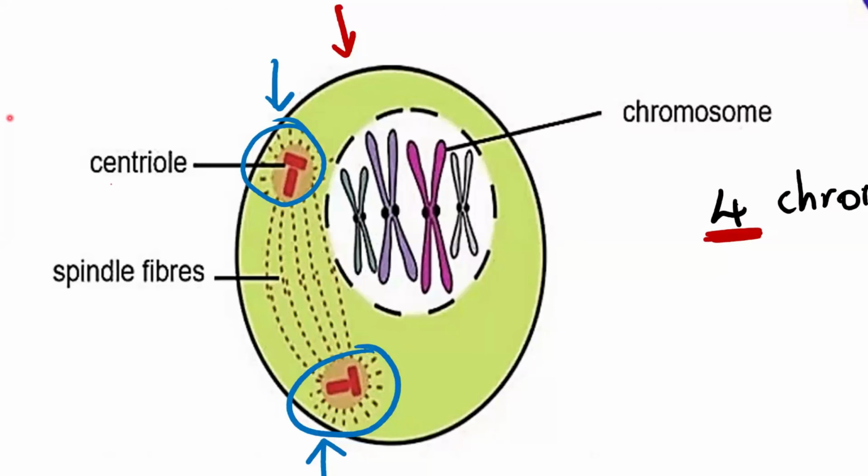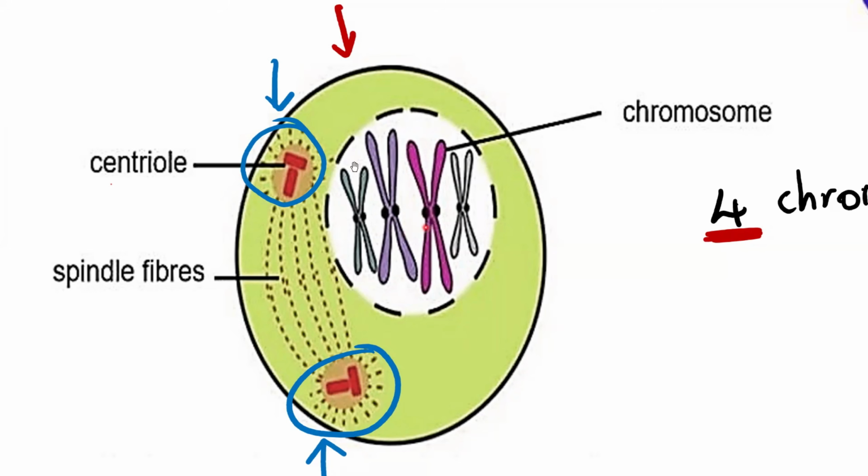Pink and purple. Yes, the pink one and the purple one. You can see that the purple and the pink chromosomes have a similar shape and a similar size as well. And we assume that they also code for similar characteristics, because these look alike, guys. So one is from the mother, one is from the father.